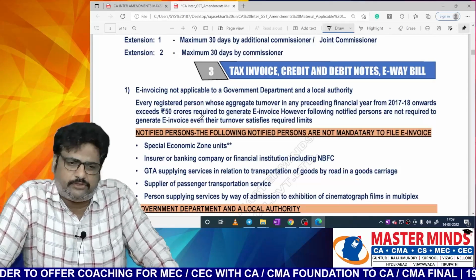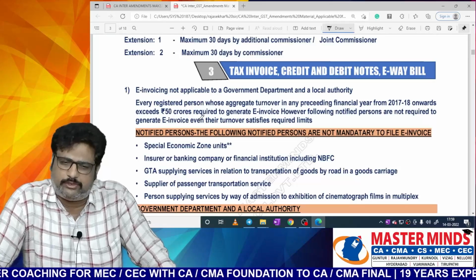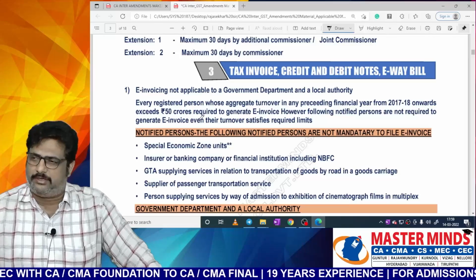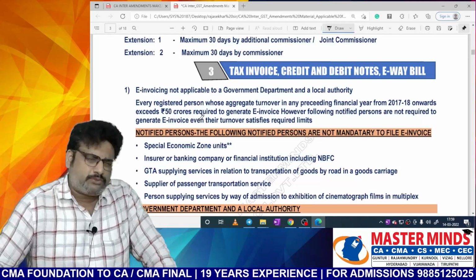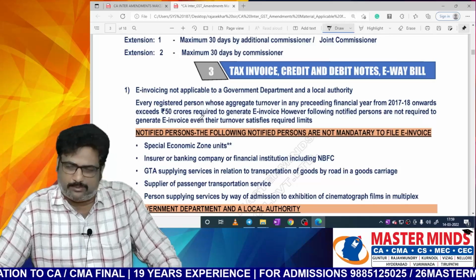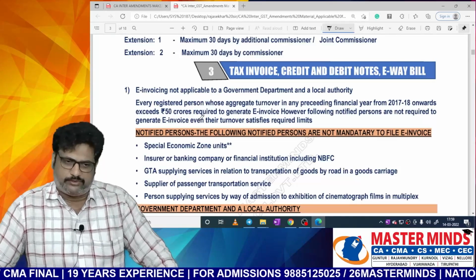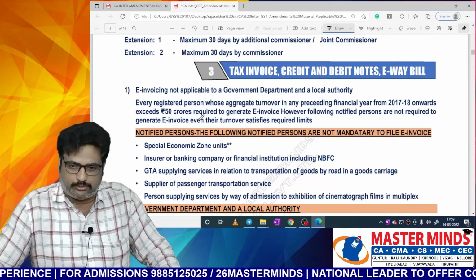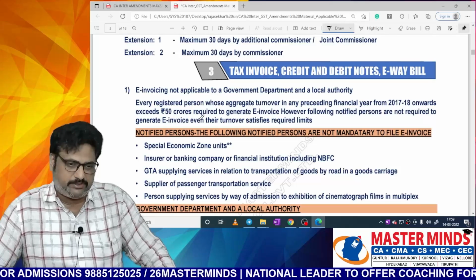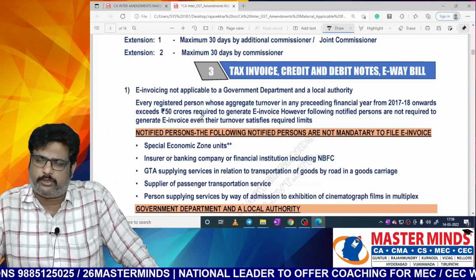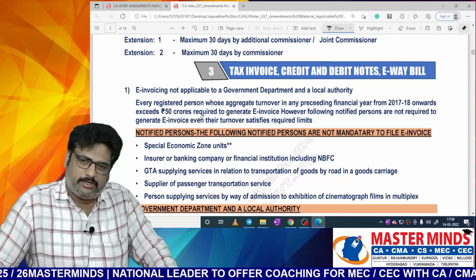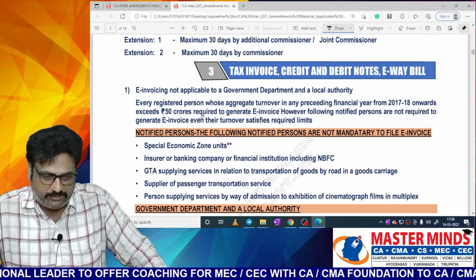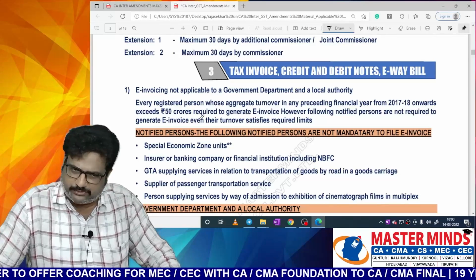And in the same way, GTA supplying services in relation to the transportation of goods by road in a goods carriage. Generally, GTA services will be in a much more unorganized sector. So practically it is a difficult task to ask them to follow this invoicing concept because they serve the most unorganized sector. That's why for GTA also e-invoicing is not applicable. And for a supplier of passenger transportation service, there will also be a huge number of transactions. So it will be a practical difficulty for them to issue invoices. That's why for them also the invoicing concept is not applicable.